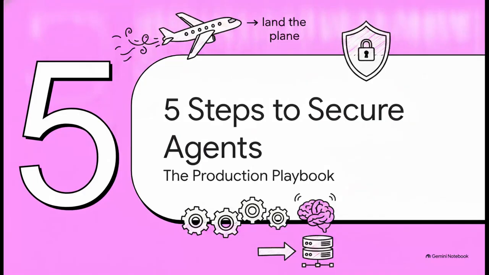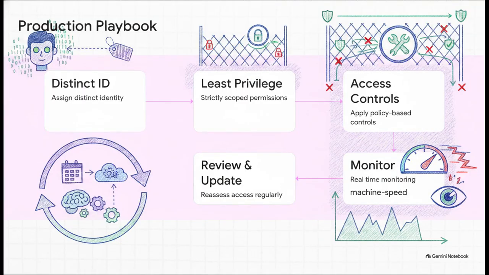Section 5. 5 Steps to Secure Agents, the Production Playbook. Okay, here is your operational playbook. Step 1. Assign a distinct, attested identity to every single agent to track attribution. Step 2. Define strictly scoped, least privileged permissions. Step 3. Apply those dynamic, policy-based access controls. Step 4. Monitor and reevaluate at machine speed. And 5. Review and update continuously.